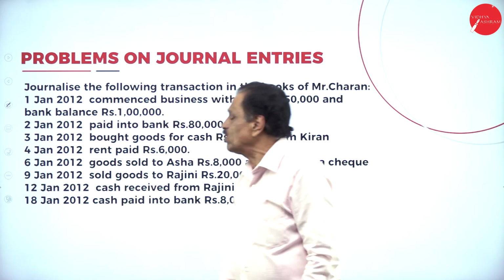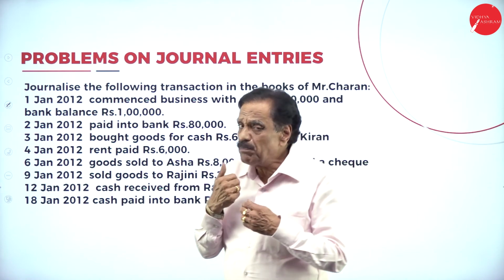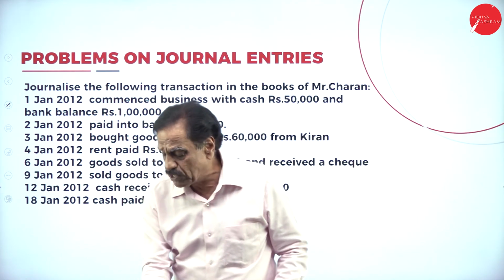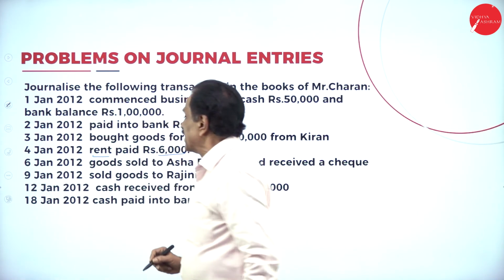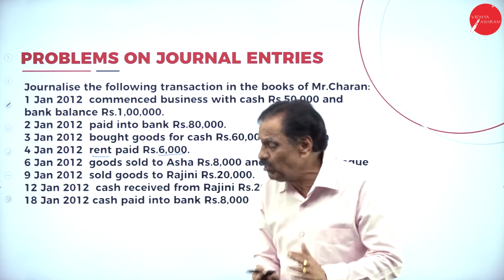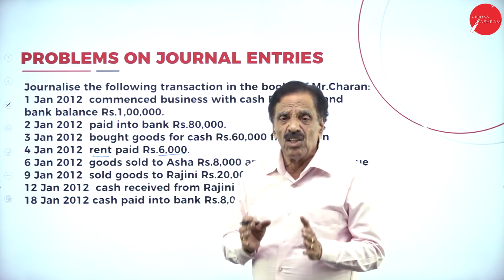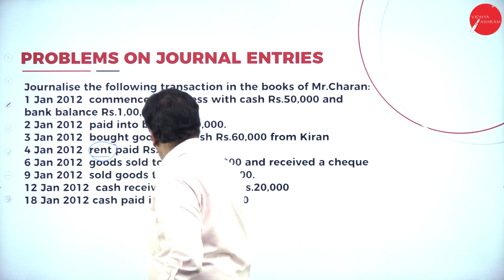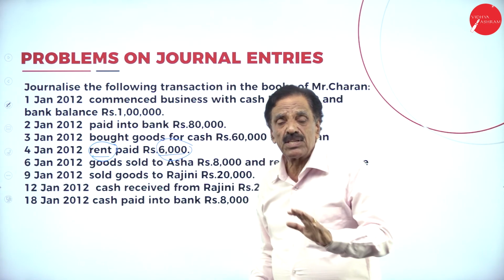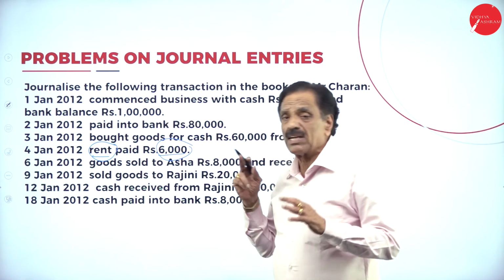Then on the fourth, we have rent paid. We pay the rent. Which are the two items? One is the rent, one is the cash. Rent comes under nominal account, whereas cash comes under real account. What are the rules for these two accounts?